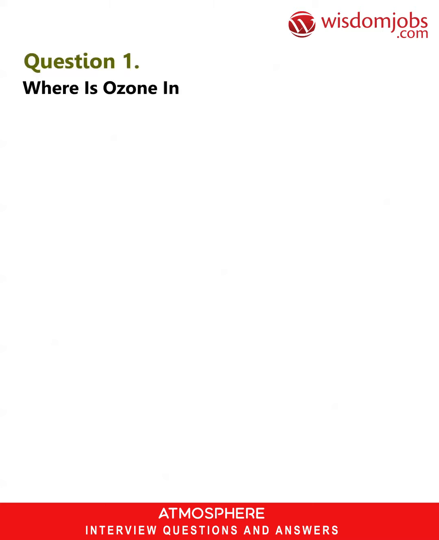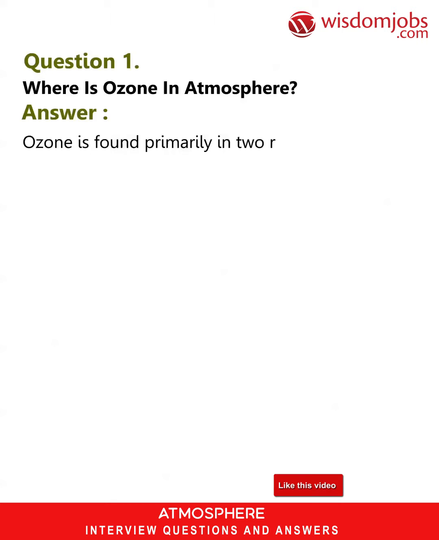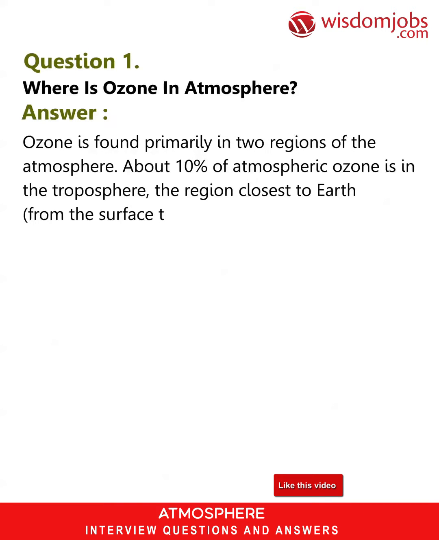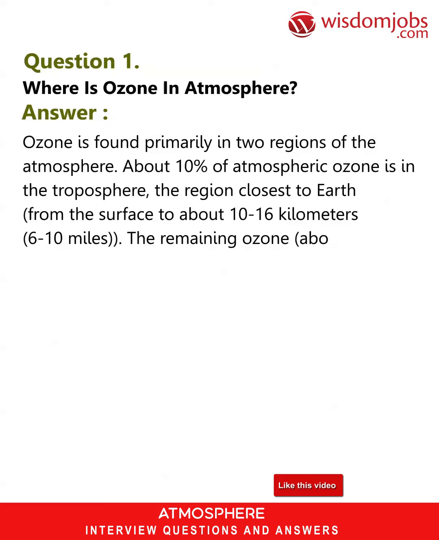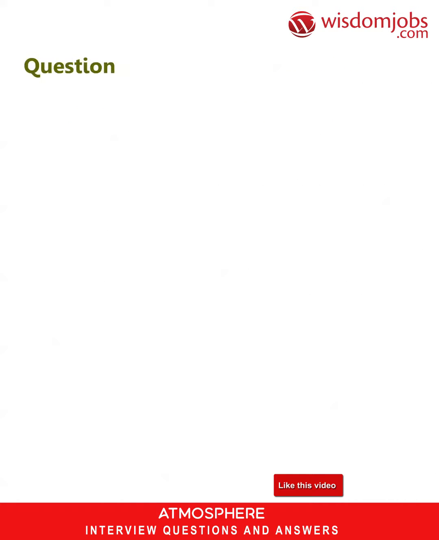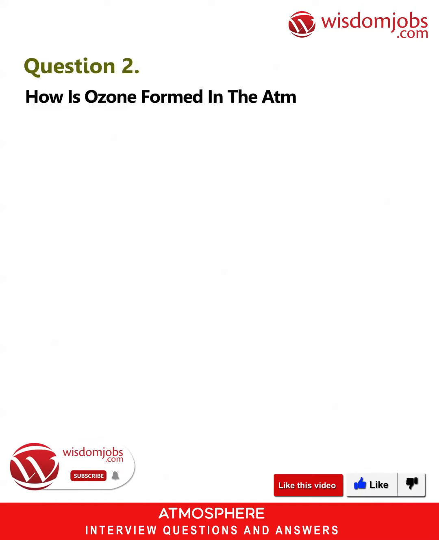Question 1. Where is ozone in the atmosphere? Answer. Ozone is found primarily in two regions of the atmosphere. About 10% of atmospheric ozone is in the troposphere, the region closest to Earth, from the surface to about 10 to 16 kilometers, 6 to 10 miles. The remaining ozone, about 90%, resides in the stratosphere between the top of the troposphere and about 50 kilometers, 31 miles, altitude.